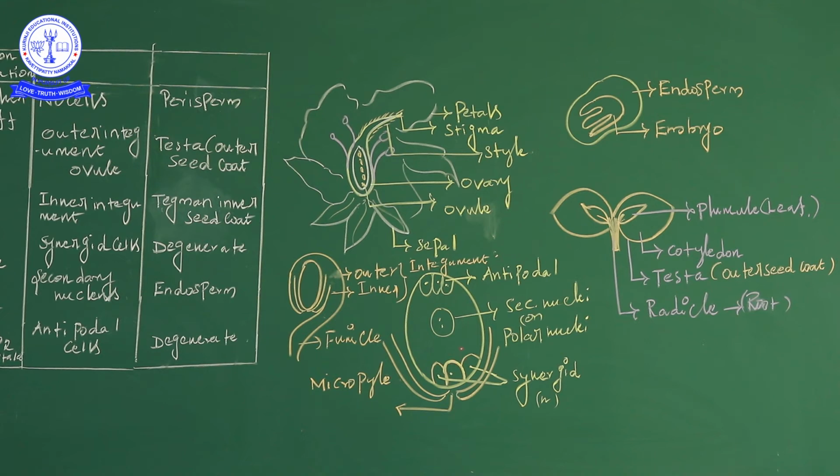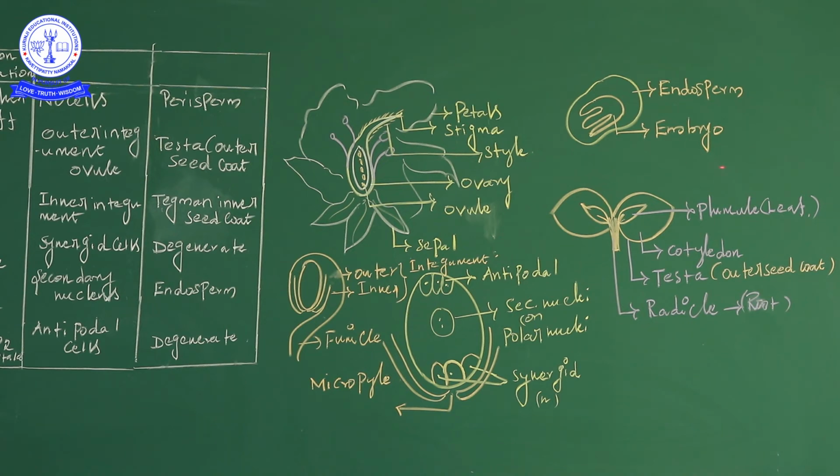Then we have the petals, stigma, style, and ovary, and the ovule. Naturally we see only petals, stigma and some sepals; the innermost part is present in the ovule and ovary. Then the endosperm, which provides nutrition, and also the embryo.